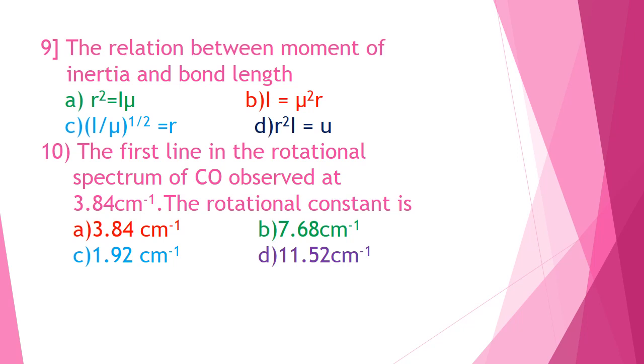The first line in the rotational spectrum of CO is observed at 3.84 cm⁻¹. What is the rotational constant? If we consider the first line, the frequency 2B will be equal to 3.84. Therefore B will be equal to 1.92 cm⁻¹, that is 3.84 divided by 2. It gives the value of the rotational constant. Therefore option C is correct.